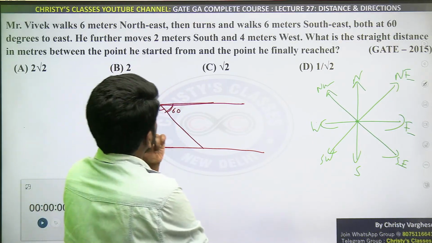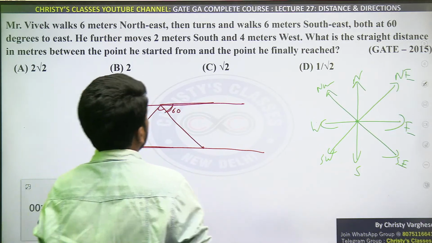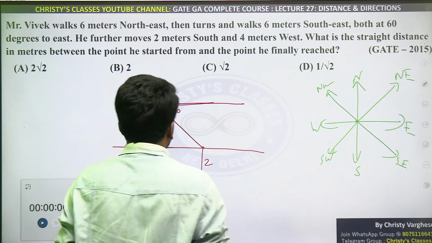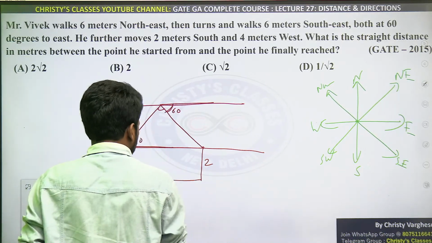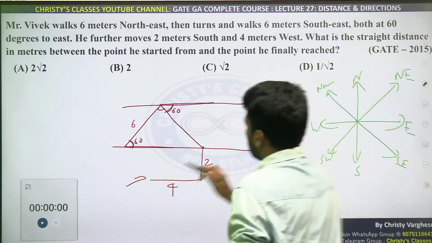Continuing, he further moves 2 meters south. So after reaching here, he moves 2 meters south. South means this direction, 2 meter, and 4 meter west. West means this direction, 4 meter. Is this much clear to all?